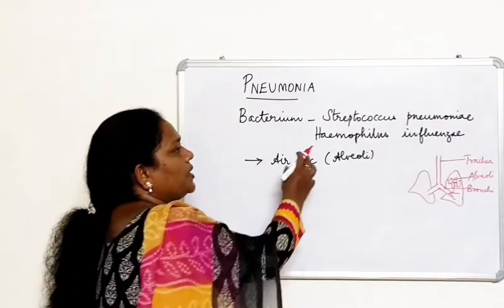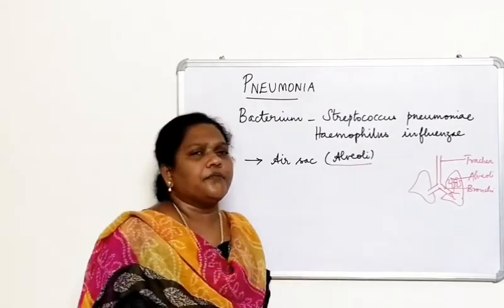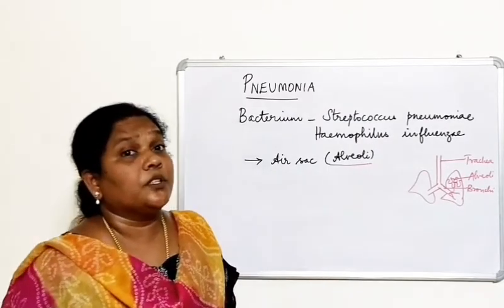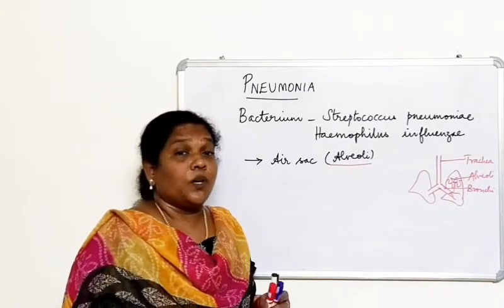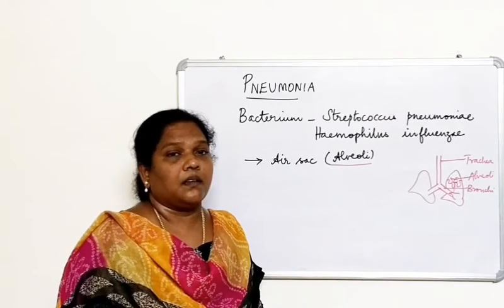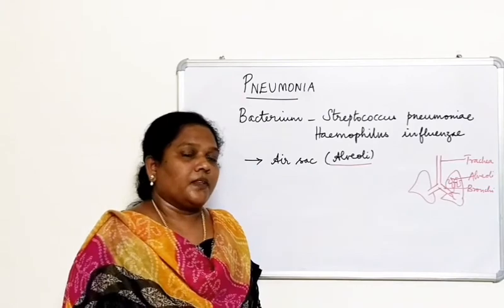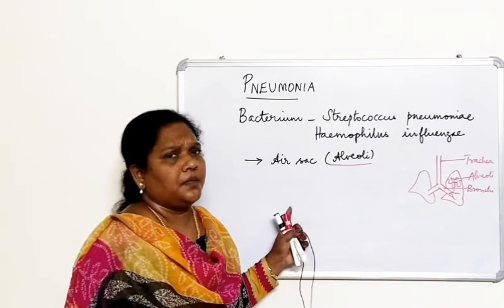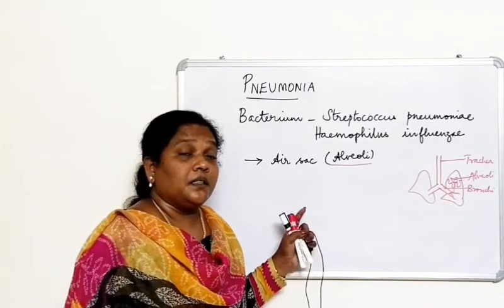Which part of the lung is being infected by this bacterium? It is the alveoli. As a result of infection, the air sac is filled with fluid. That is the reason the person may have difficulty in breathing. So pneumonia is a severe lung disease in which difficulty in breathing is seen. If it is not treated at the proper time, what treatment will be given? Antibacterial treatment will be given here. If it is not given, it may lead to death also.